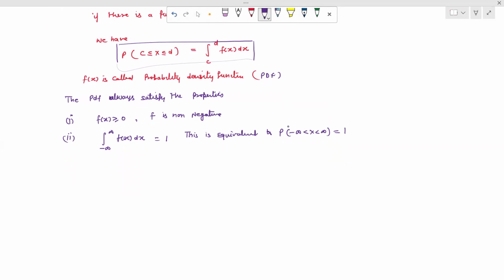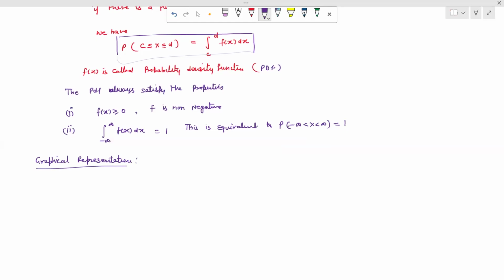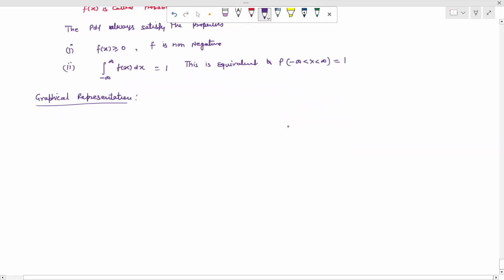Now we can represent this graphically, because a function can be represented graphically easily.